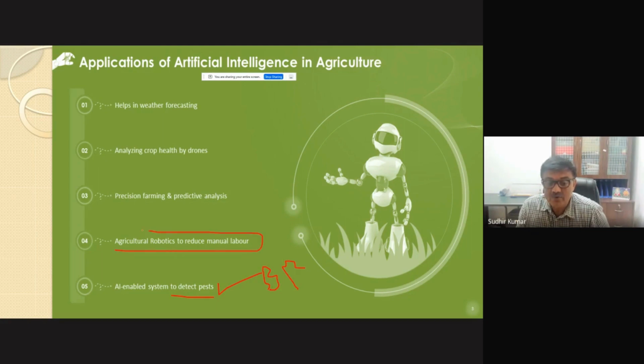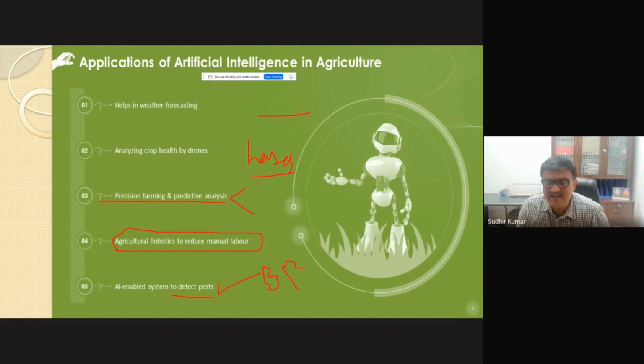Then robotics, as I told, for harvesting, through which manual labor can be reduced. Precision farming: everybody is now doing farming in a precise mode, such as which part of the field needs a laser leveler. These are all precise information, and there AI comes into the picture.